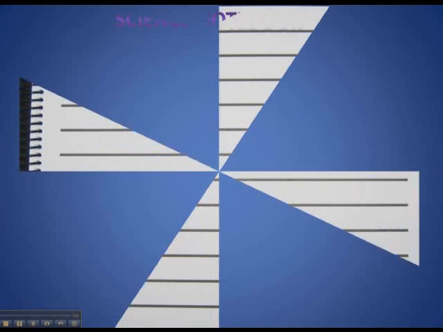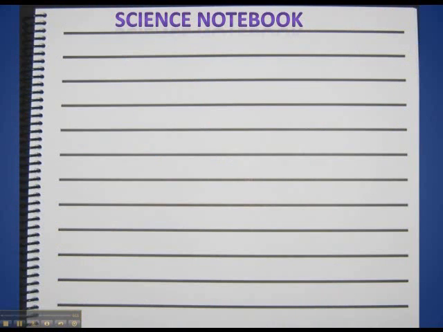The research section of the scientific method has now been completed, and we're going to move on to the next step, which is the hypothesis. So we need our notebooks open, write in the hypothesis title, and now let's start writing one.